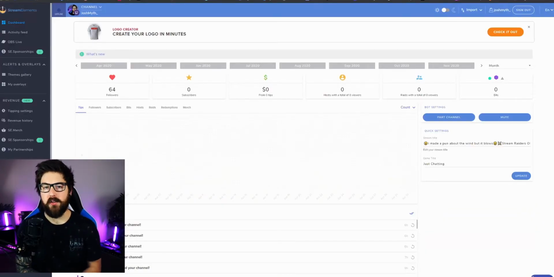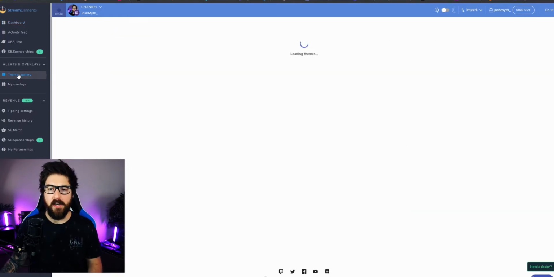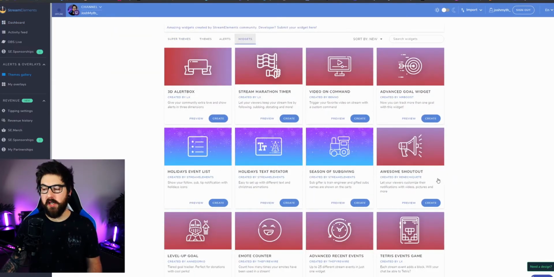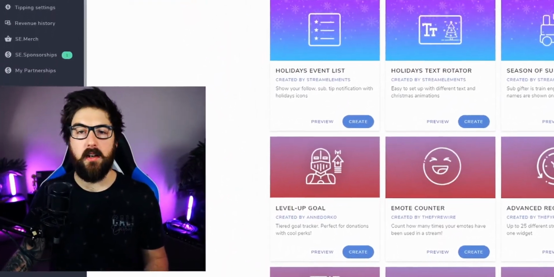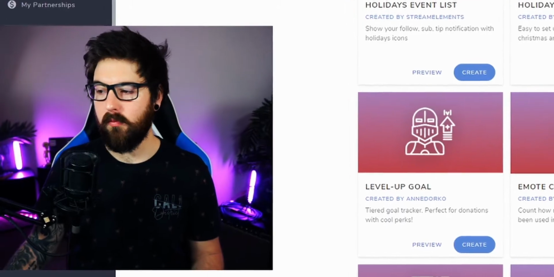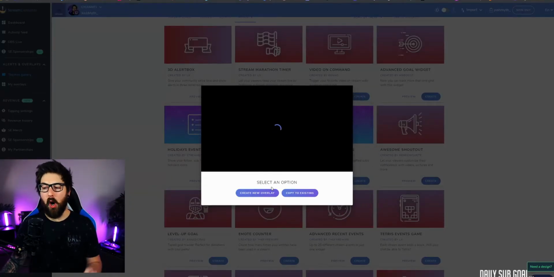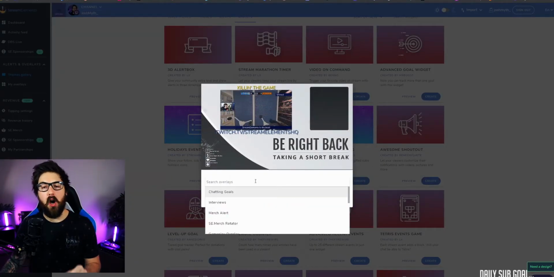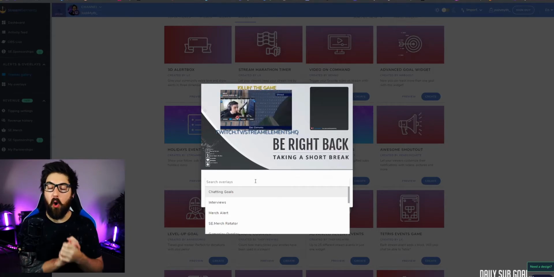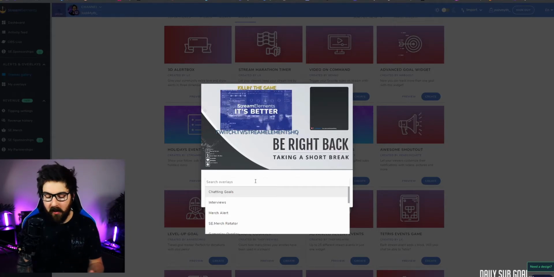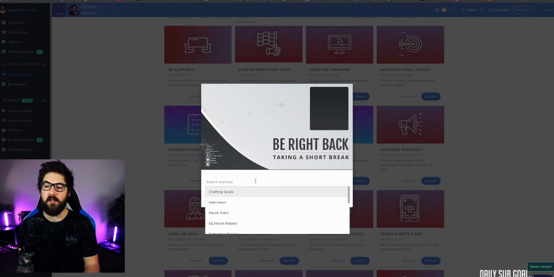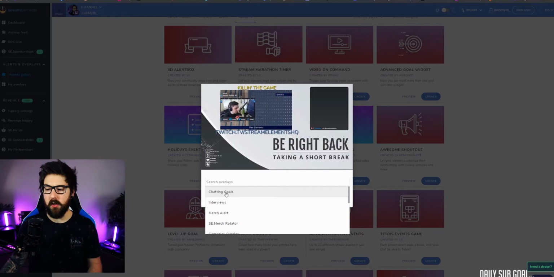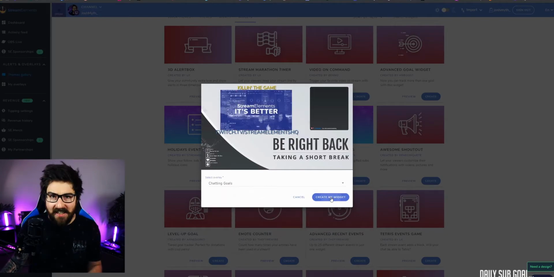Okay, so sign into StreamElements and head over to your dashboard, and then you want to click on Themes Gallery, Widgets, Awesome Shoutout, created by BussInquiris. You want to hit create and then copy it to existing, if you've got an overlay already. Now I use an all alerts overlay, so I put all my alerts, all my shoutouts, everything on one alert, so I only have to use one URL in OBS. So we're going to go with chatting goals and create my widget.